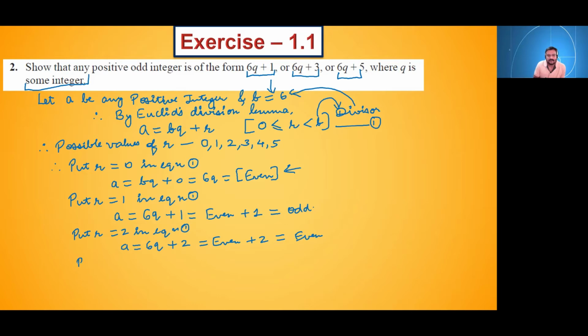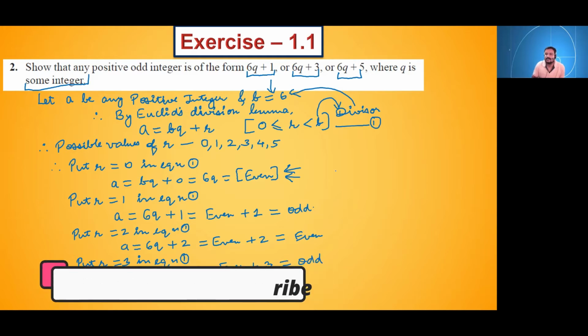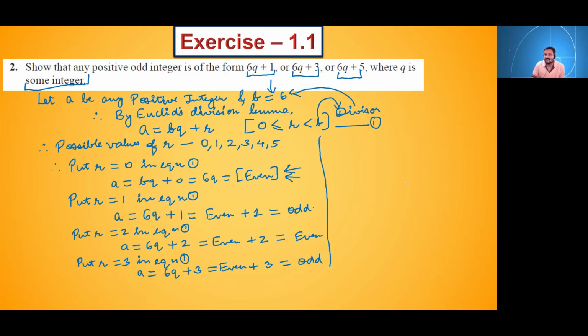Okay, next what you will do? You will put r is equal to 3 in equation 1. So what a will become? 6q plus 3. 6q हमको पता है इवन है. इवन में अगर हम लोग 3 यानी ऑड है तो इवन में ऑड जोड़ देंगे तो हमको क्या मिलेगा? ऑड ही मिलेगा. Okay, similarly try the same method for r is equal to 4.